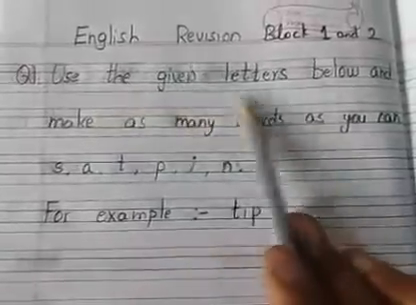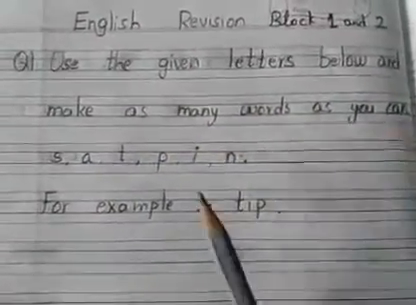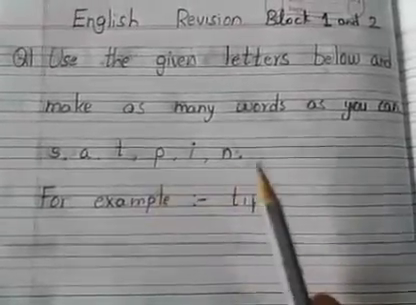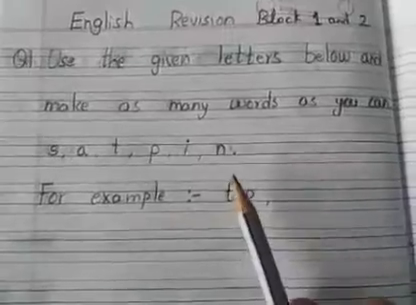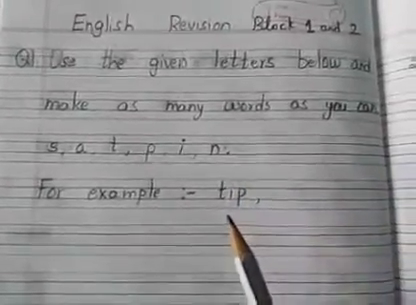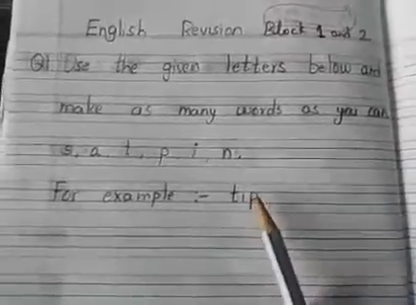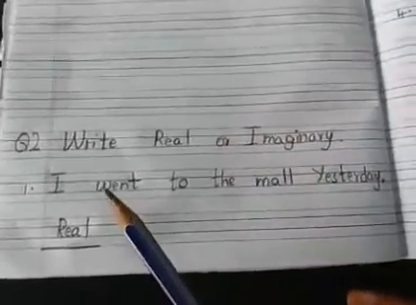Use the given letters below and make as many words as you can. Children, any letters are given to you, not only this SATPIN, any letters from A to Z. You should know how to make the words. Okay, children, learn this bit. Fine? Now let us come to the second bit.